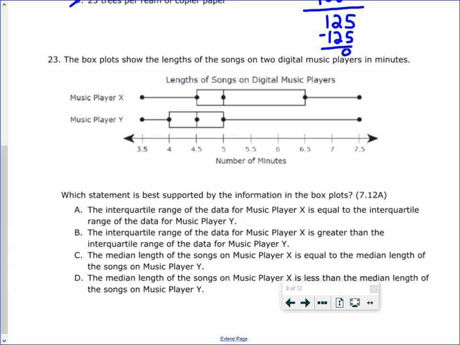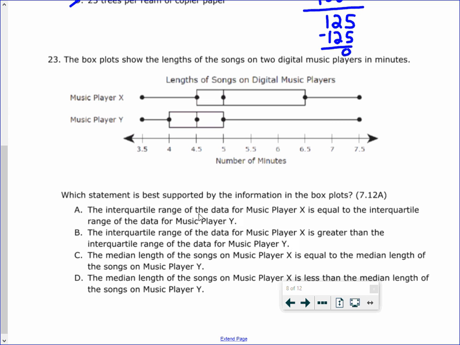All right, number 23. The box plots show the lengths of the songs on 2 digital music players in minutes. So we got music player X, music player Y, and this is the length of the songs in minutes. Which statement is best supported by the information in the box plots? All right, so let's go through each one and see which one is correct.